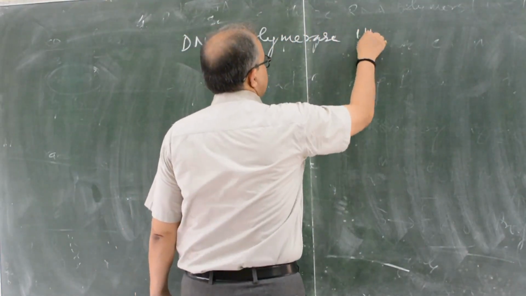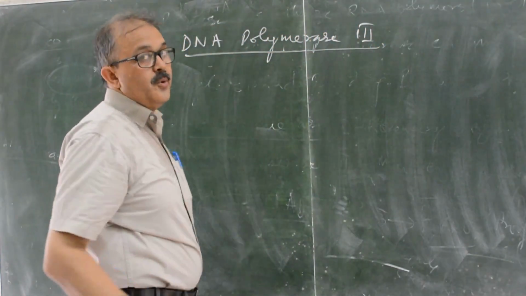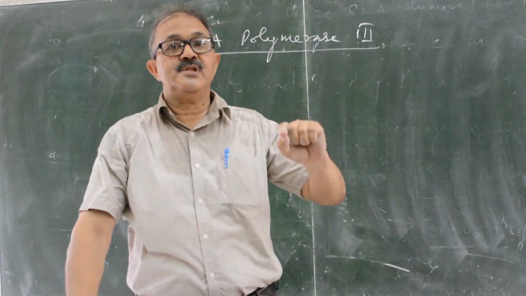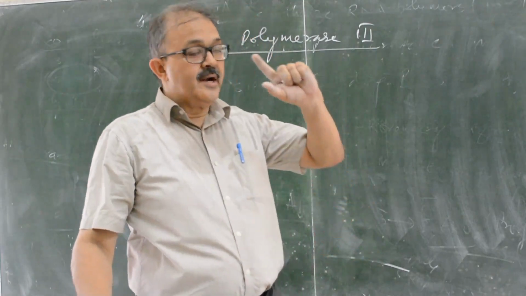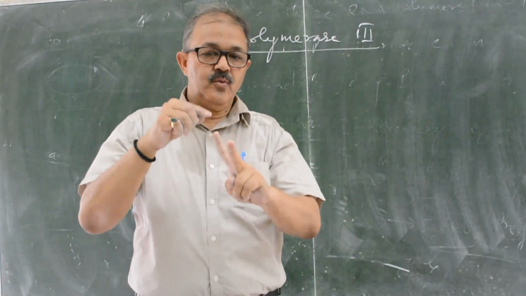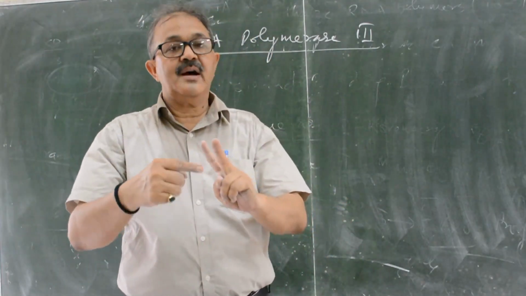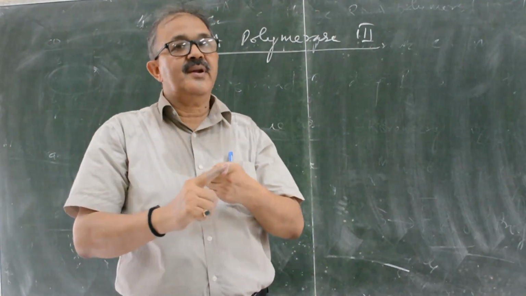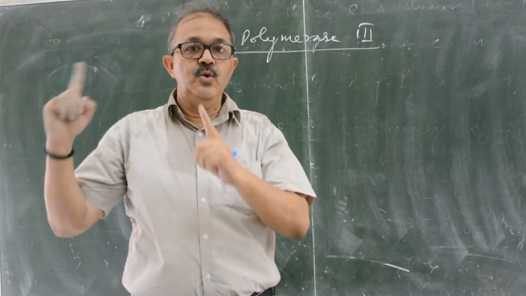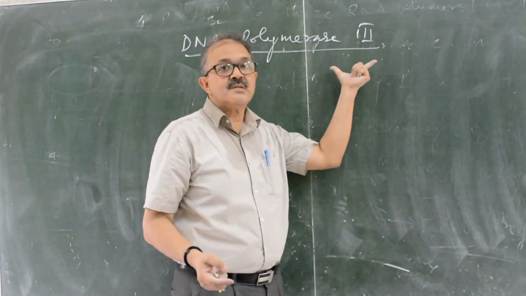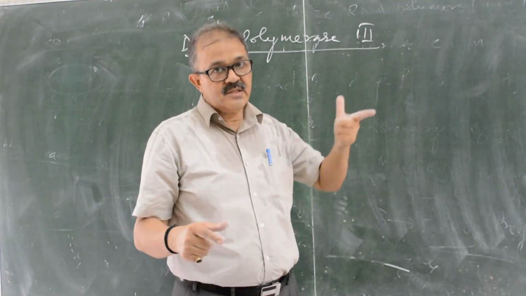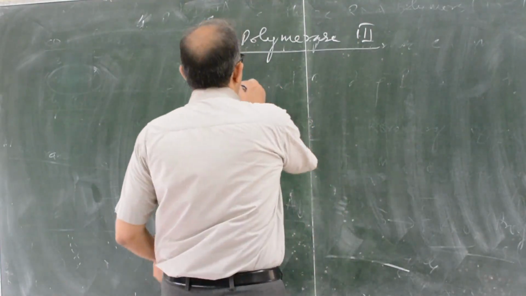DNA polymerase third is the main enzyme in prokaryotes. In eukaryotes, the main enzymes are delta and epsilon. There are two strands, one called leading and the other lagging. In eukaryotes, different enzymes work for leading and lagging, but in prokaryotes both strands are synthesized by DNA polymerase third. It is also called the holoenzyme.